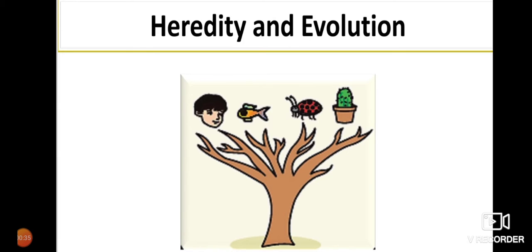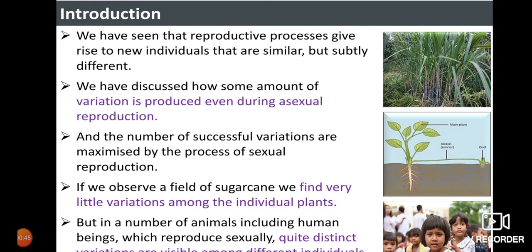So in this chapter we are going to learn further about evolution and even heredity, which plays an important role in the survival of an organism. We have seen that the reproductive process gives rise to new individuals that are similar but subtly different, isn't it? Whatever the organisms may be, reproduction plays an important role. Many of them will have the same structures, whereas some of those organisms are going to vary a little.